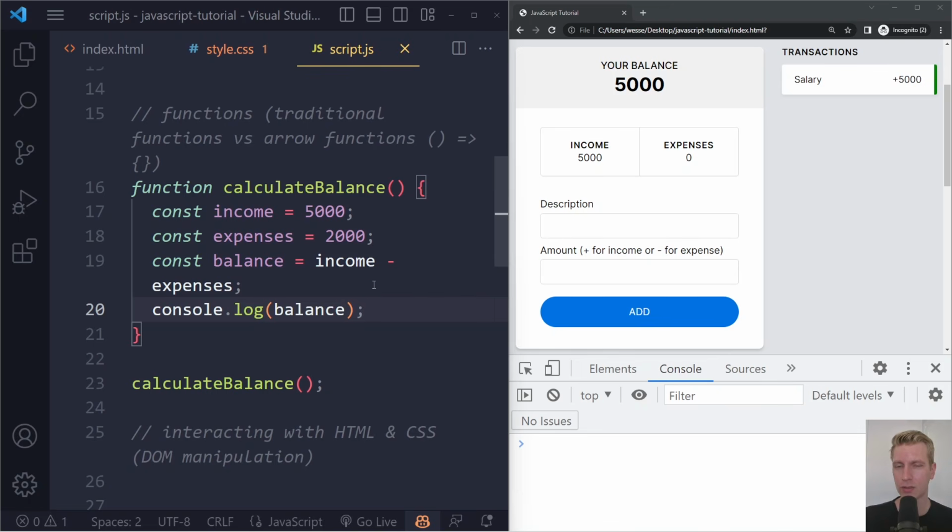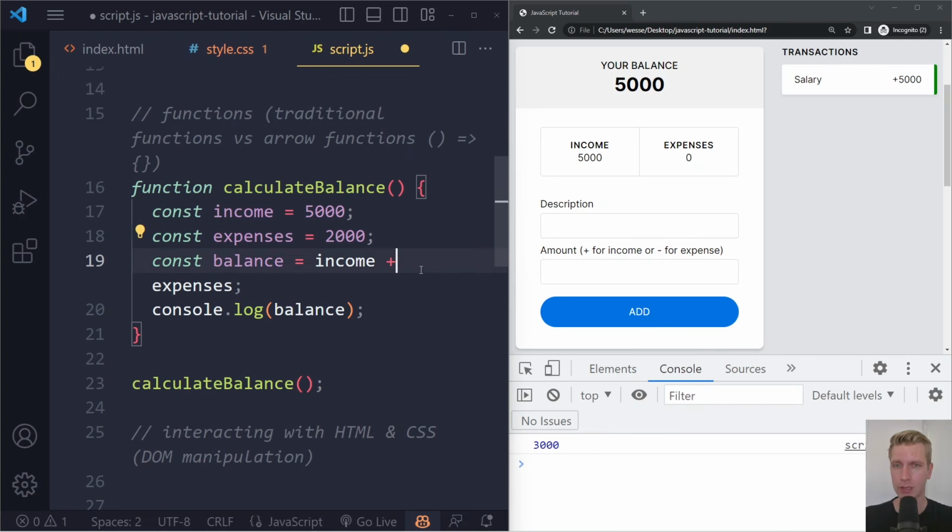Looks a bit strange here. Why do we make it so complicated? Well, we'll see why, but this is the mechanics of it. So you create a function, basically just a specification of some function, and then later in your program, you want to run the statements in there. So you call the function, also called executing the function. So now if I save and refresh, we do actually see something being logged to the console, 3,000, because income is 5,000, expenses is 2,000. So here we say income minus expenses.